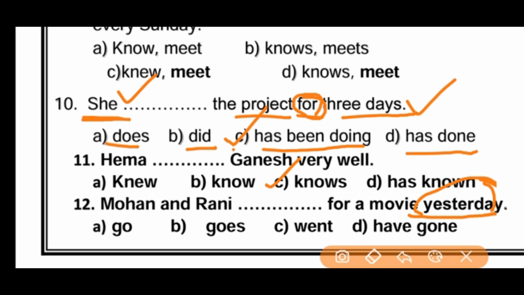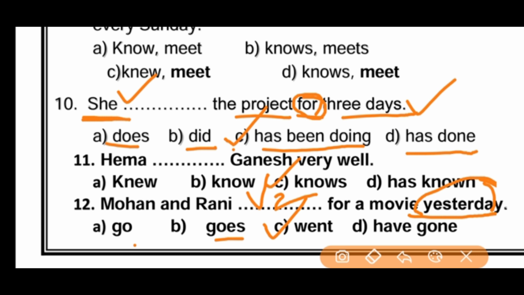Simply, it is simple past tense. What is the simple past tense? Yes, the verb is second form, V2. Which is the V2 here? Go, goes, went, gone. Yes, this is the right answer. Mohan and Rani went for a movie yesterday.